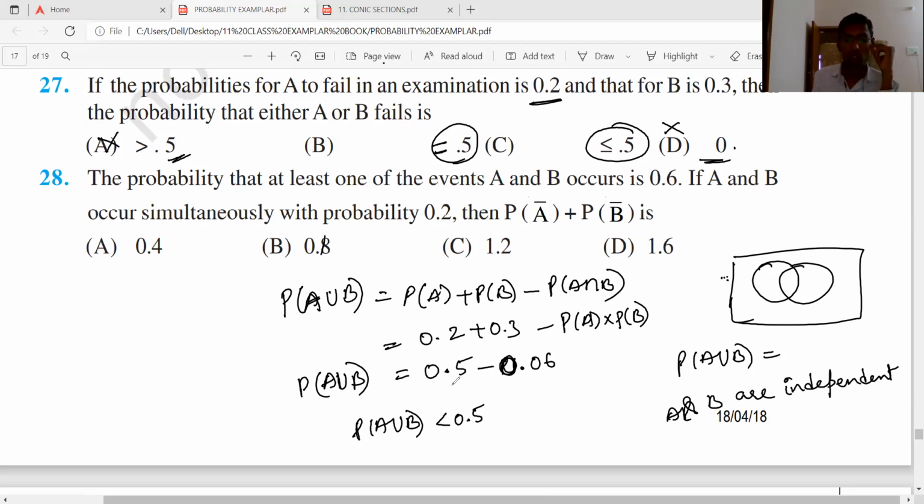So can it be option C, but it can't be equal to 0.5 also, right? Maybe they forgot the symbol over there. Okay, that's 0.5.